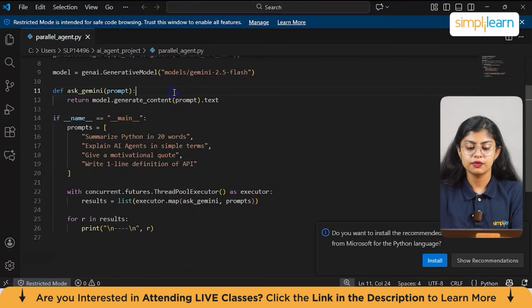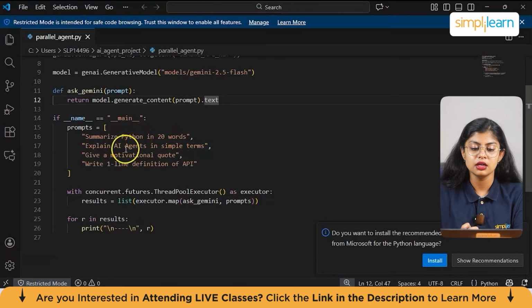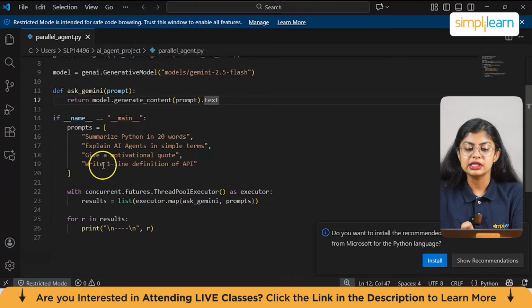Now here we have a function which sends a prompt, generates content, and returns only the text output. It's basically one text at a time, but with 4 workers. So we enter one prompt which asks Gemini to generate the answer for it, and then we have the prompts, such as: summarize Python in 200 words. This is for the execution part. Explain AI agents in simple terms, give a motivational quote, write a one-line definition of API. So these are a list of tasks that will be executed in parallel.